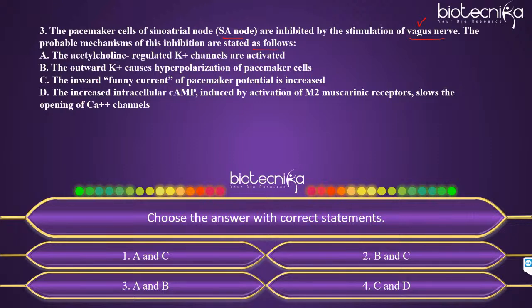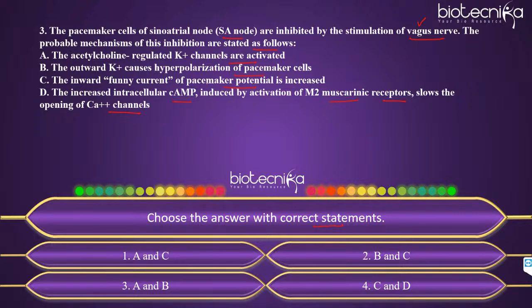As follows. A, the acetylcholine regulated potassium channels are activated. B, the outward potassium causes hyperpolarization of pacemaker cells. C, the inward funny current of pacemaker potential is increased. D, the increased intracellular cyclic AMP induced by activation of M2 muscarinic receptors slows the opening of calcium channels. So you have to choose the answer with correct statements.